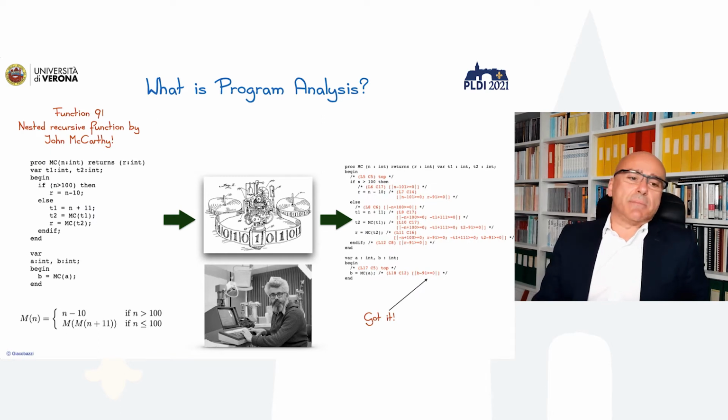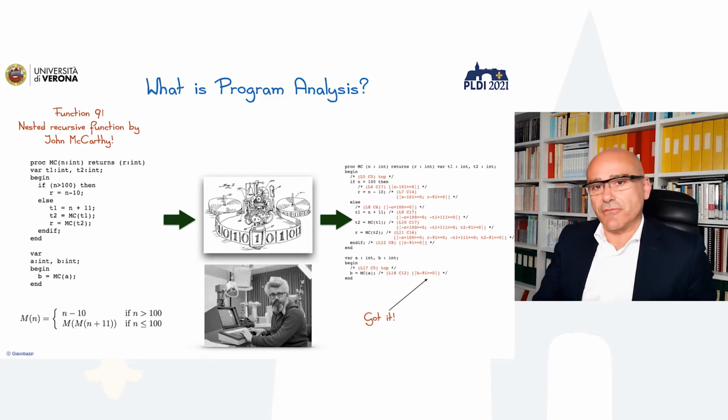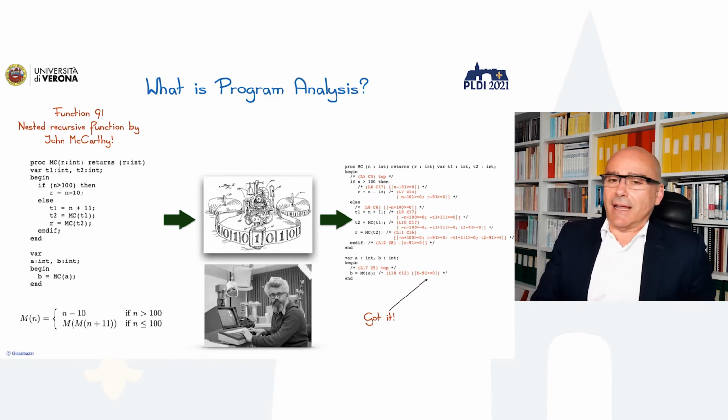So take, for instance, the McCarthy function 91. That's a very tricky double recursive function, which is very hard to analyze statically and, what I would say, algorithmically. Well, there are program analyses like abstract interpretations and other methods that allow you to extract precisely the semantics of that function. If you look on the right-hand side of the slide, you can see precisely that the analyzer is able to catch that B will be bigger or equal to 91.